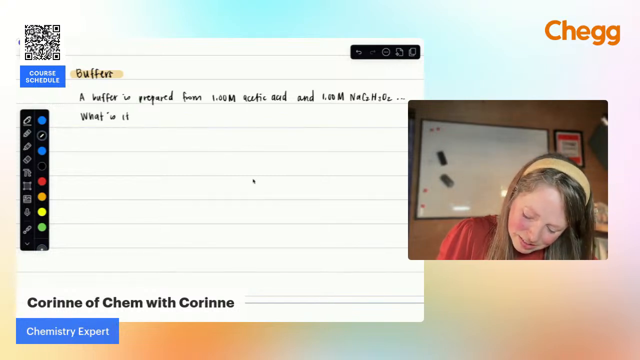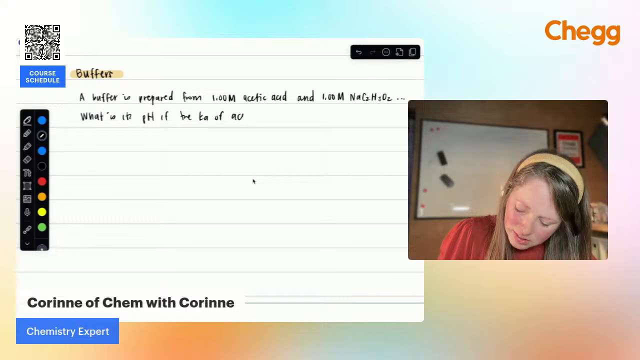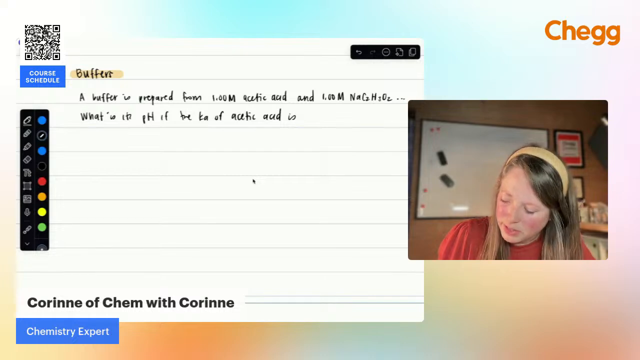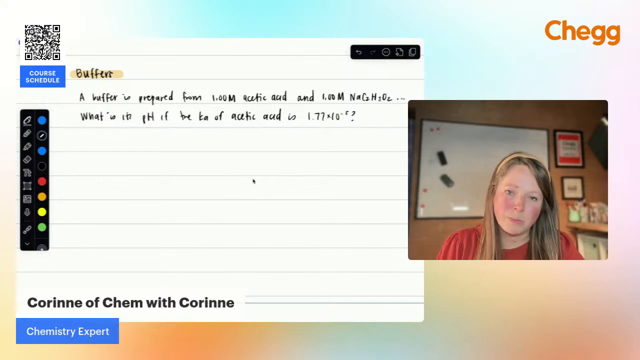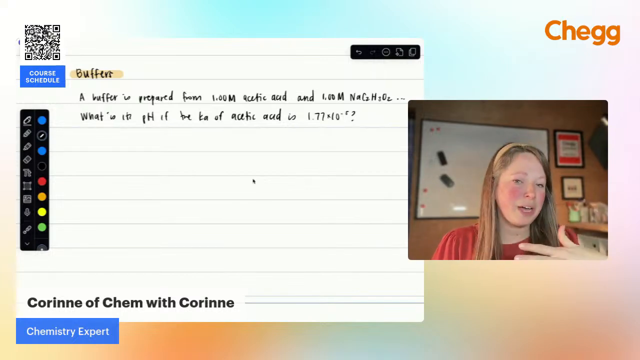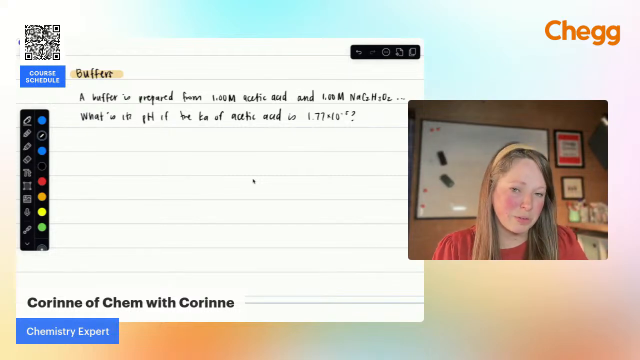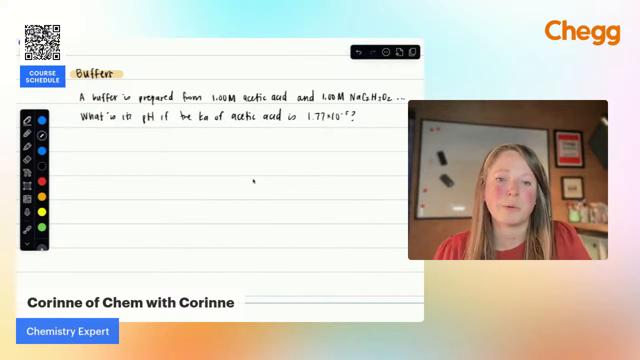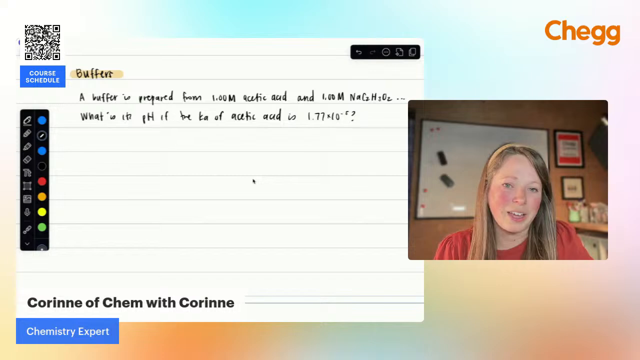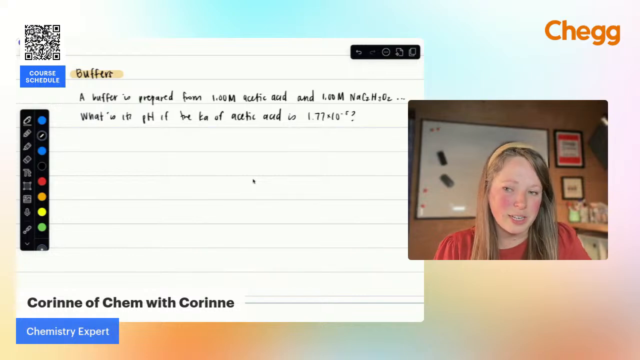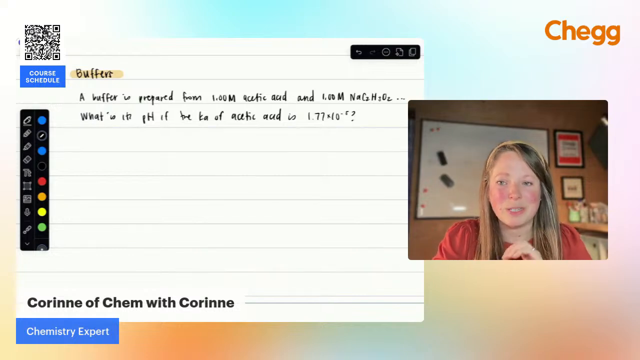What is its pH if the Ka of acetic acid is, let's see, 1.77 times 10 to the negative fifth? All right, so with a buffer problem, what is happening with a buffer? Let's back up. Let's say you're asked to pick out a buffer system. A buffer is basically a system that's going to resist changes in pH up to a certain point, what we call the buffer capacity. So it's going to be a weak acid and its conjugate base, or a weak base and its conjugate acid. It's going to be a conjugate acid-base pair.